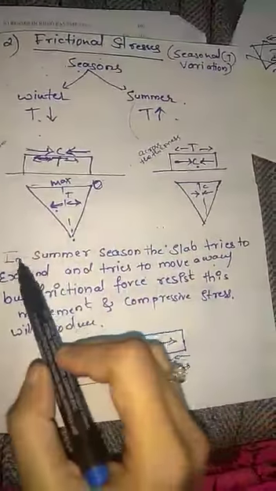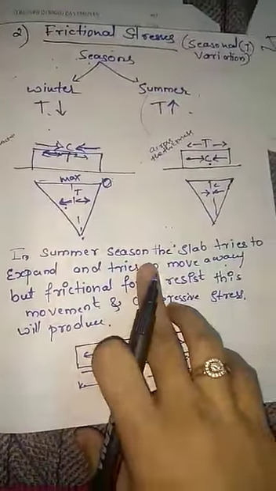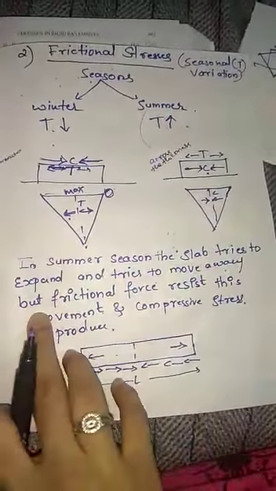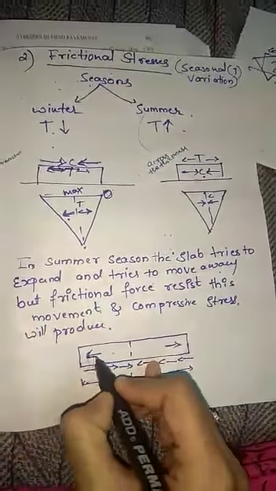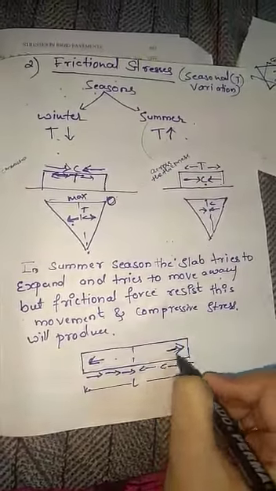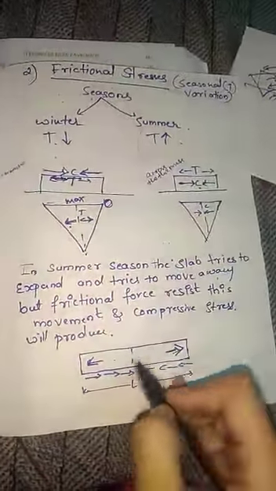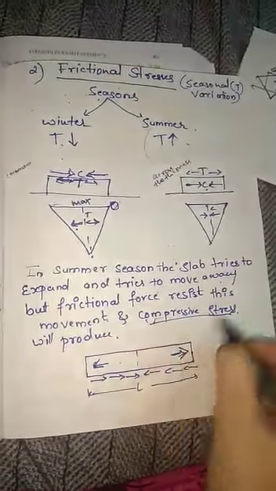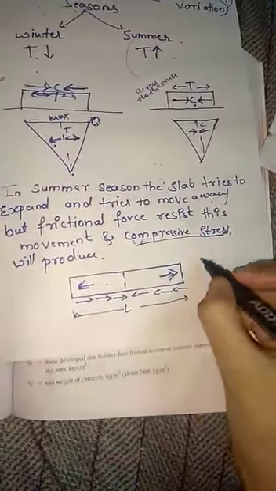In the summer case, that is opposite to this. In summer season, the slab tries to expand and move away. Here what happens? The molecules try to move away, but this frictional stress resists this movement. Here compressive stress will occur in summer. In winter, tension will occur. I will explain once more.